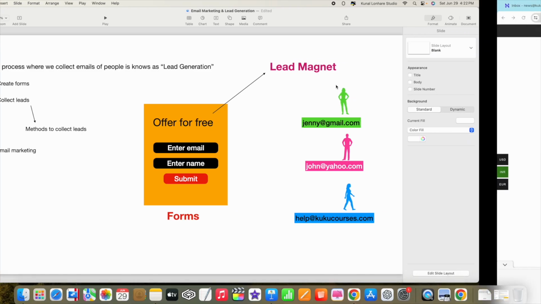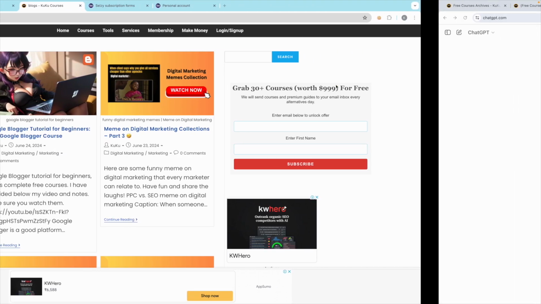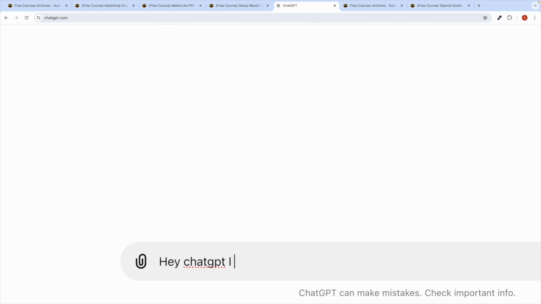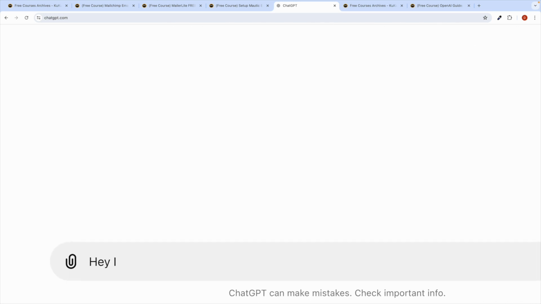Okay, so what you can do is just go to ChatGPT. You can ask ChatGPT about this thing. You can say, hey ChatGPT, I want a lead magnet for my, and here you can write whatever business you are in.